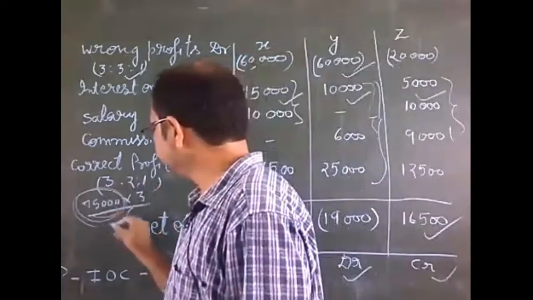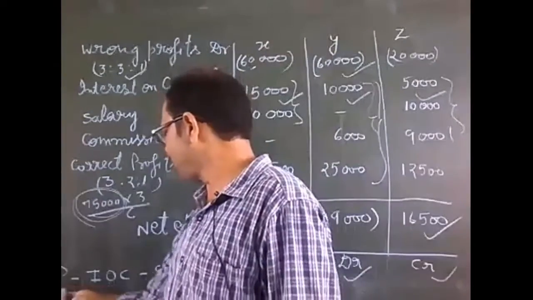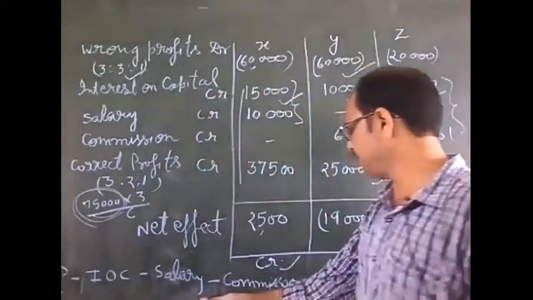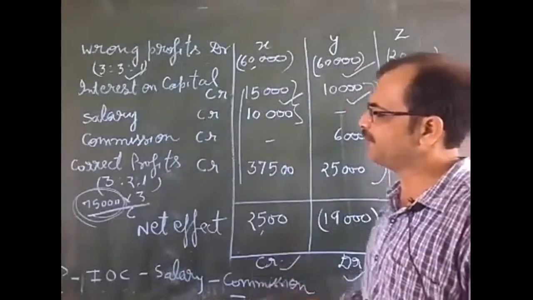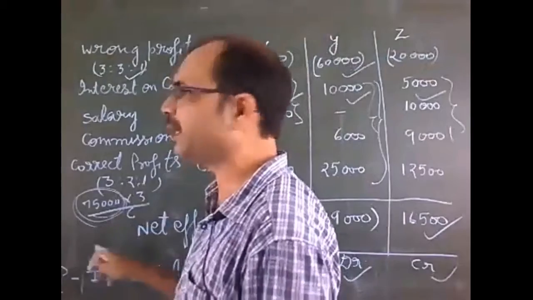How will this amount come? We have written here a formula: net profit minus IOC, interest on capital, minus salary and minus commission, and we will find this amount. You can directly find this amount by this formula.